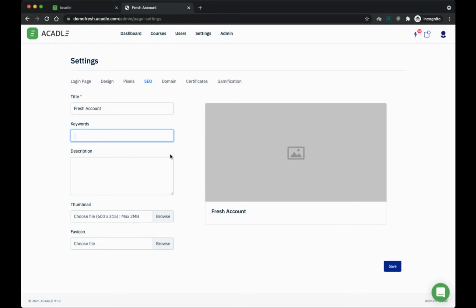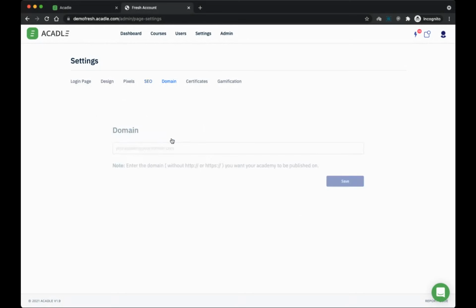And this is available for all the plans, by the way. Then we have something called domain, where if you want to white label, for every academy we're providing an academy domain. This particular academy domain is demofresh.academy.com. But in your case, it will be unique for you.